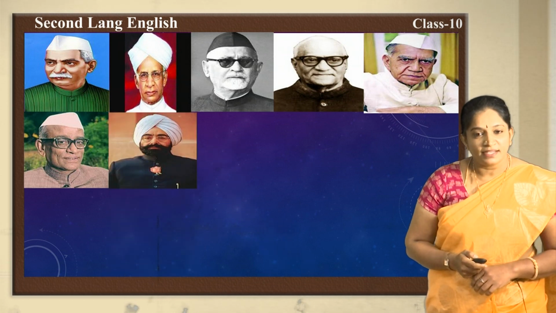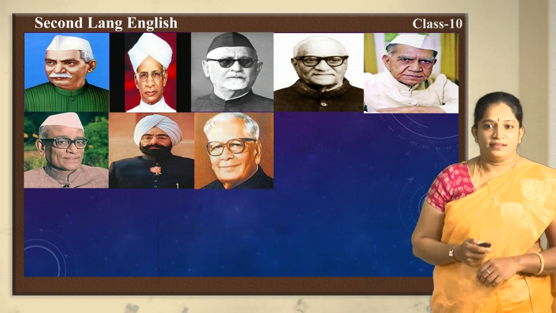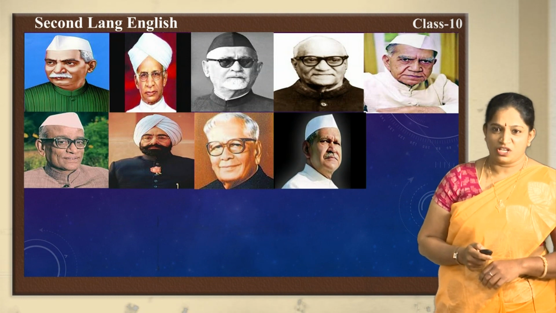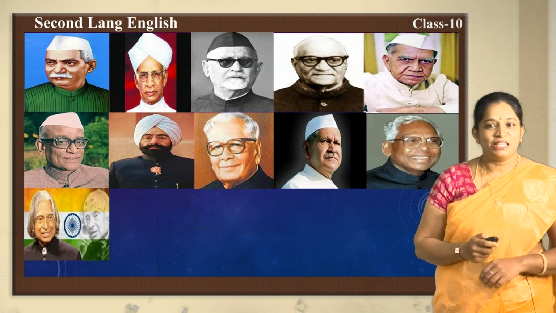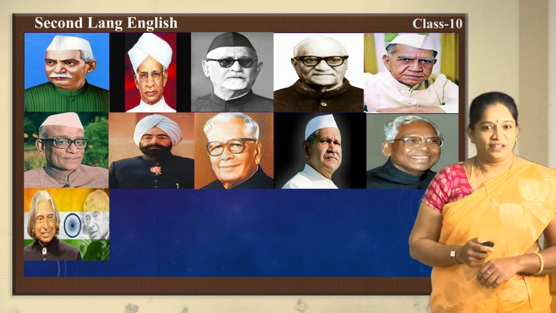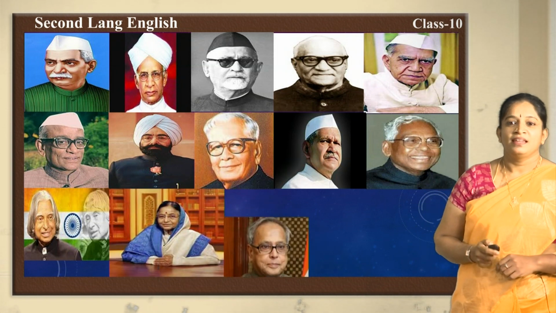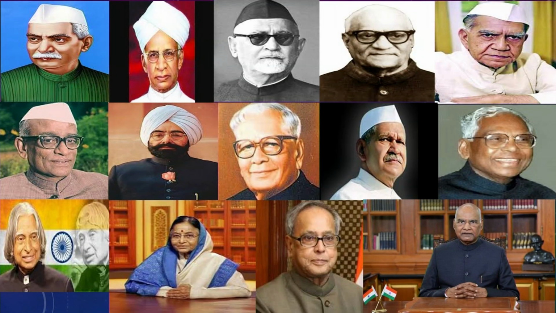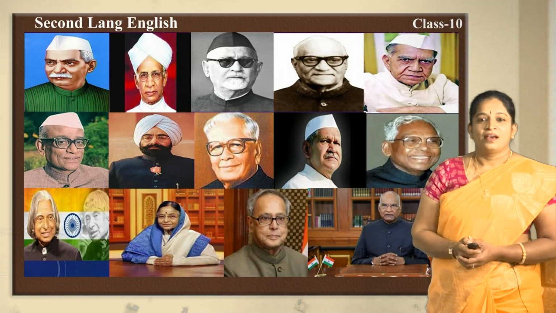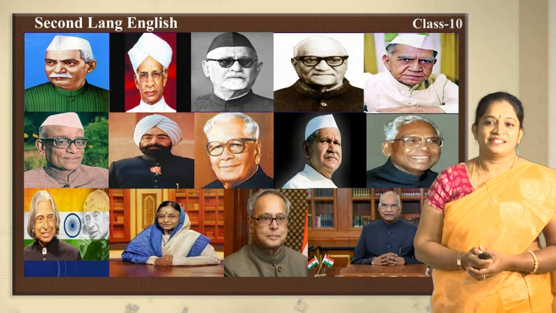And seventh president, Gyani Zail Singh. Eighth president, R. Venkataraman. Ninth president, Shankar Dayal Sharma. 10th president, K.R. Narayan. And 11th president of India, APJ Abdul Kalam. 12th president, Srimati Pratibha Patil. 13th president, Pranav Mukherjee. And now the present Honorable President, Ramnath Kovind. Okay children, I think now you brush up your knowledge regarding all our 14 elected presidents.